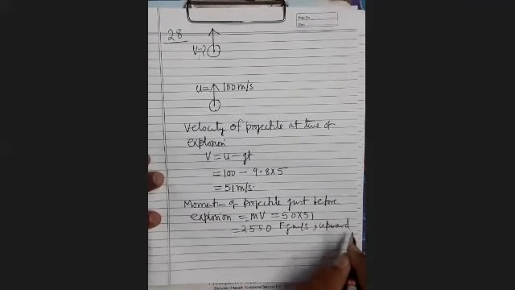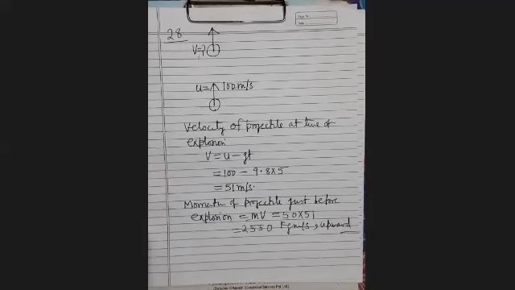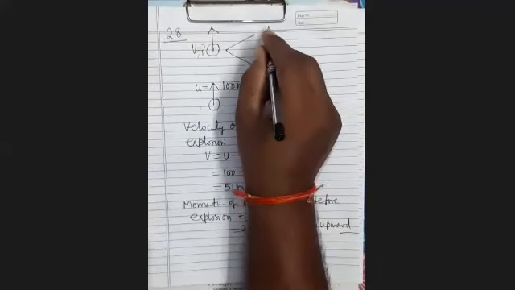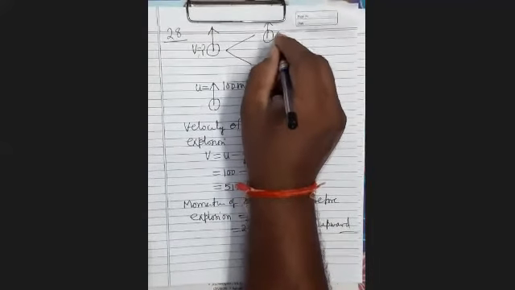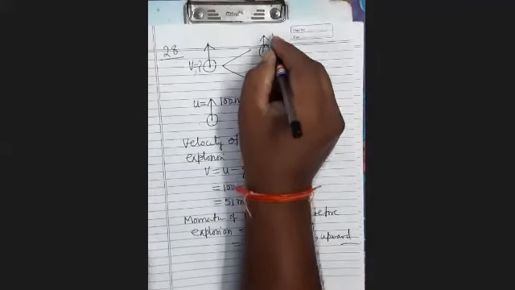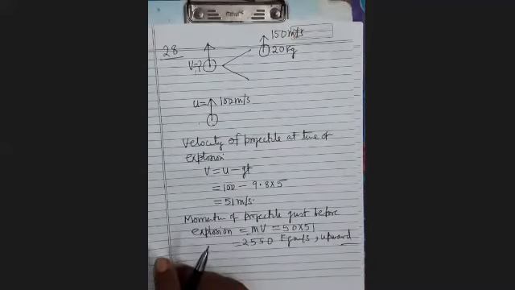It is upward. Now it is given that after 5 seconds the projectile explodes into two fragments, one of which, of mass 20 kg, travels vertically up with a velocity of 150 meter per second. When it explodes, one fragment of mass 20 kg goes vertically upward with 150 meter per second.